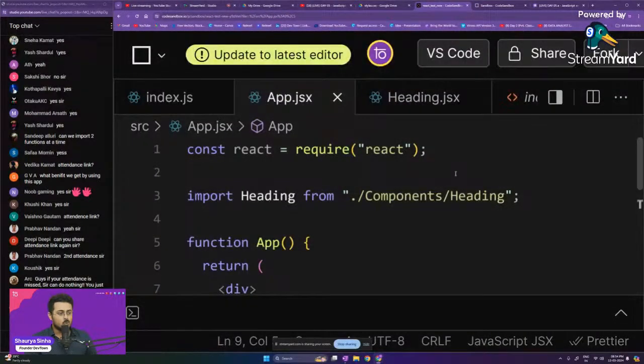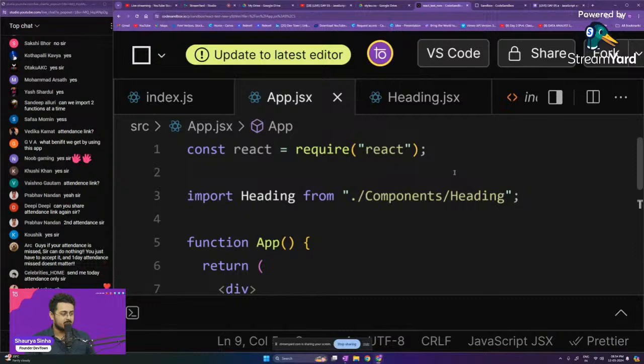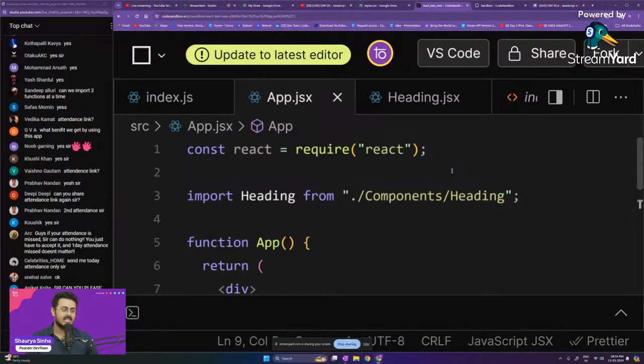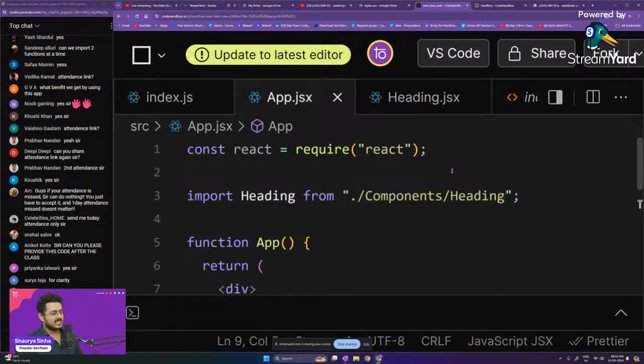Now I want you guys to explain to me, why do we use this app.jsx? Why do we create this folder called components? Why is that the case, guys? Please let me know. I think this should be very simple to understand. This should be nothing that I need to explain to you guys. So I want you to answer me, why do we create this app.jsx? We could have directly put everything inside of index.js. Why do we create this components folder? We could have put all the components in the same file itself. Why are we doing this, guys? Please let me know.